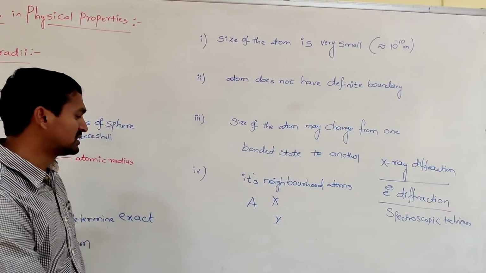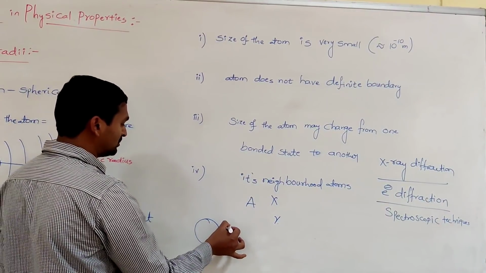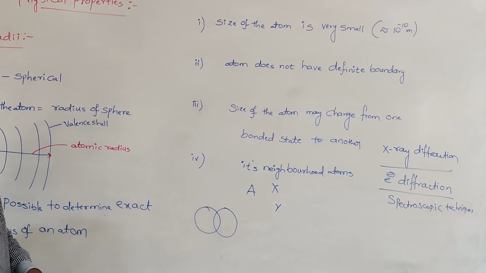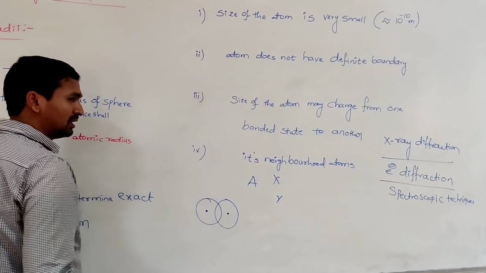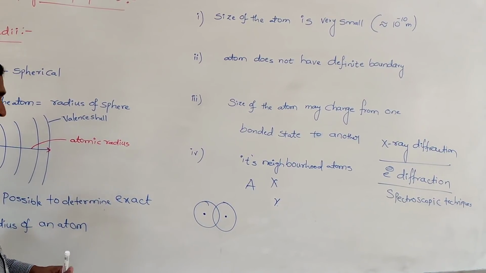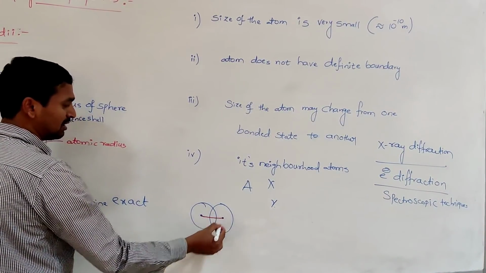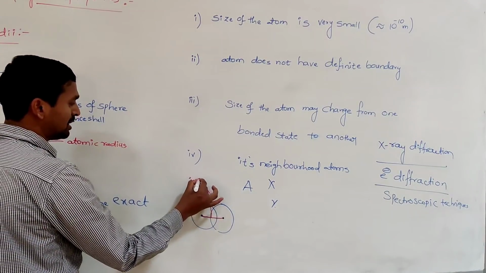So in that, first we can find out the distance. Suppose two atoms are present in a molecule. These are the two centers of the two different atoms or same atoms. Then first we can find out the distance between the two centers of atoms. This distance is called the internuclear distance.